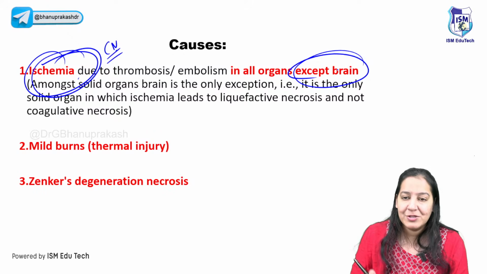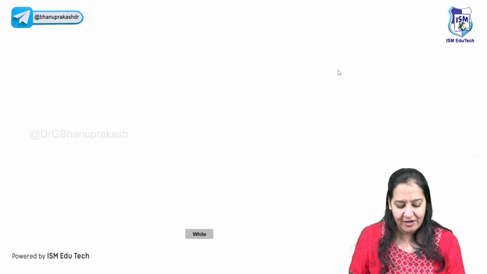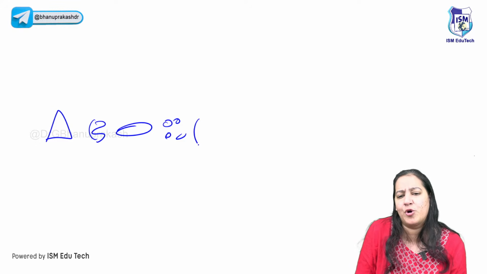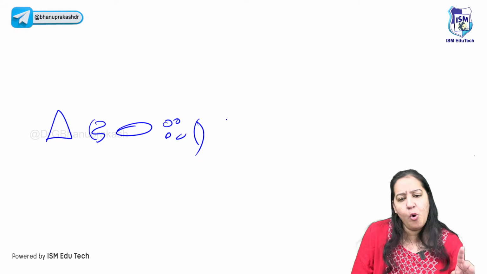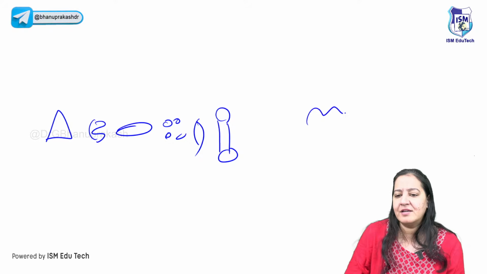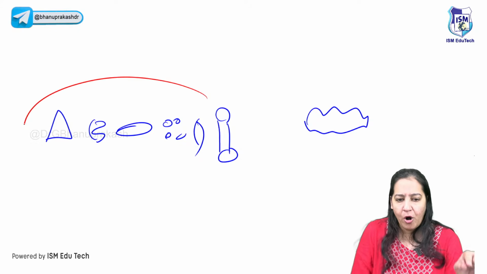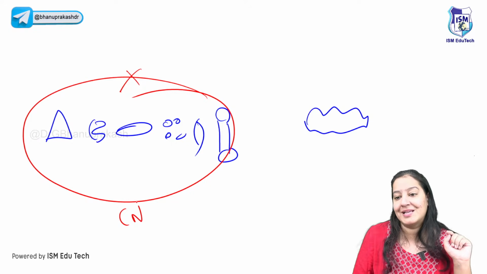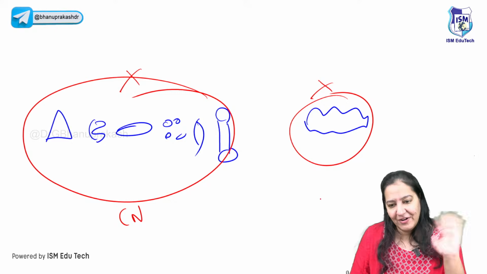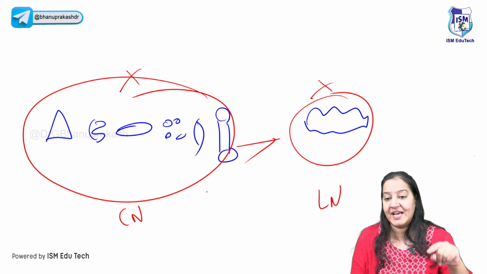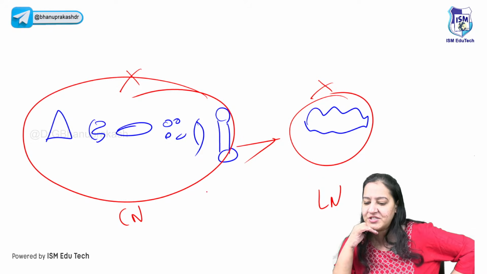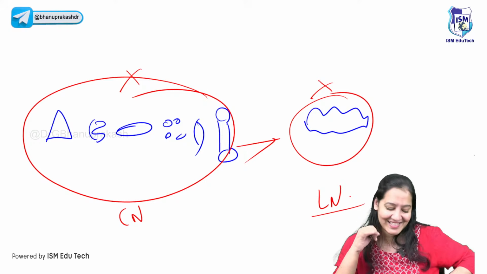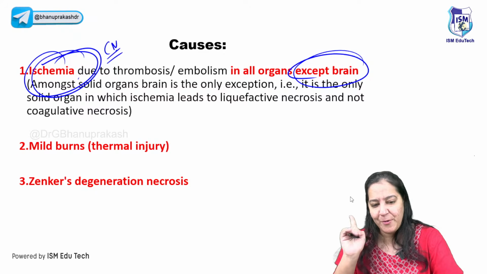You got my point? So all the organs on one side and brain on the other side. On one side liver, kidney, spleen, lymph node, muscle, bones, all the organs. On the other side it's the brain, right? If all these organs do not get blood, they will die because of coagulative necrosis. But if the brain does not get blood, it will die because of liquefactive necrosis. Brain is an exception, don't forget. Very important MCQ. Say yes. So learn the exception. Don't miss it.